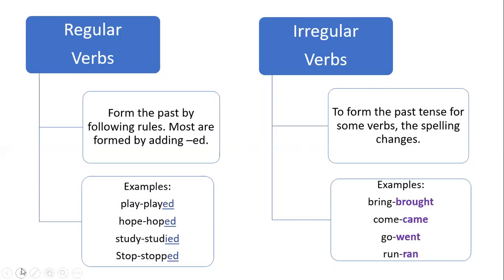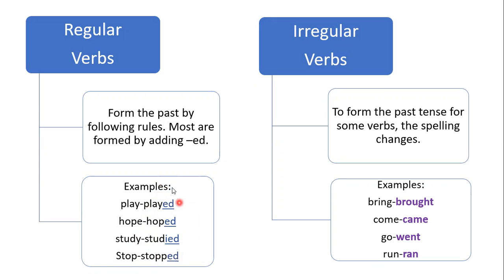The four rules you learned helped with adding -ed to verbs such as play, played, hope, hoped, study, studied, stop, stopped. These were formed by following rules.